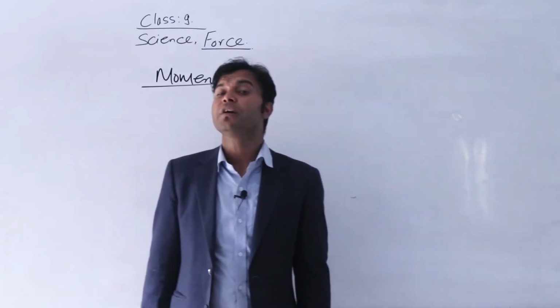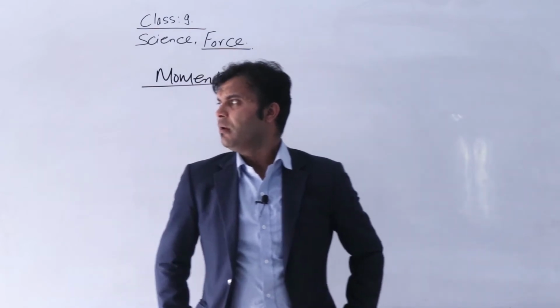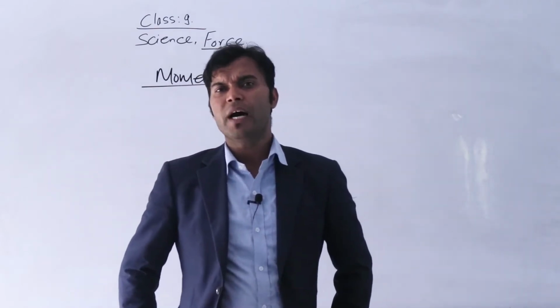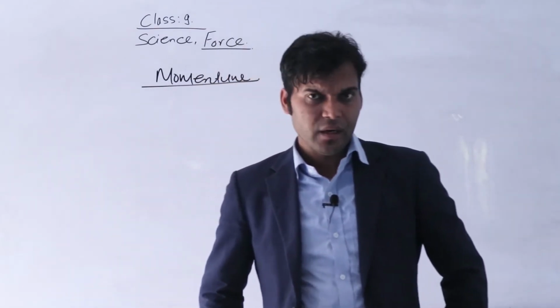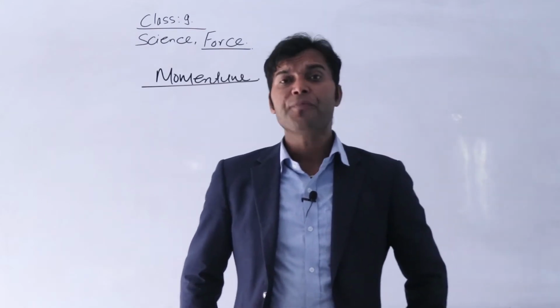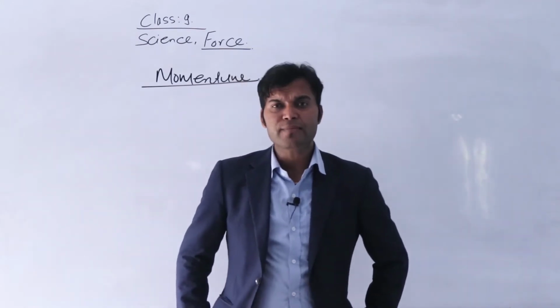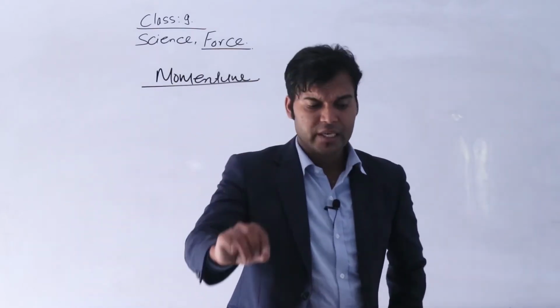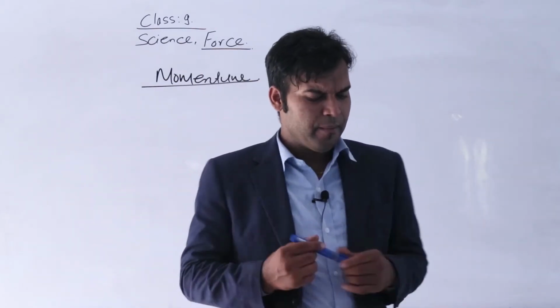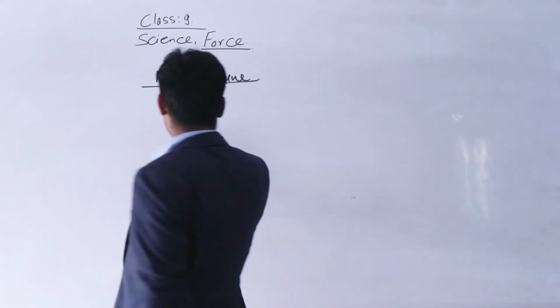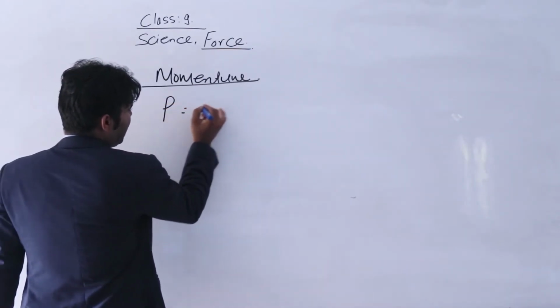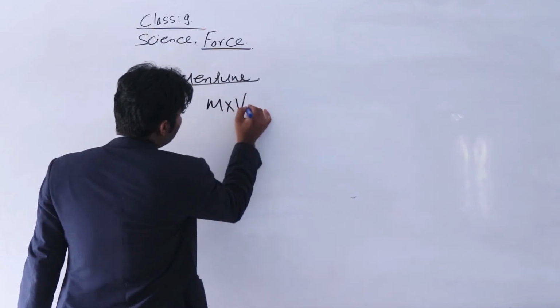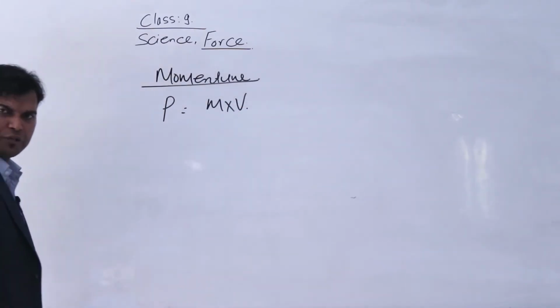It means that objects which have greater mass have greater momentum, and objects which have less mass have less momentum. It is clear that mathematically momentum is denoted by P. P is equal to m times v, the product of mass and velocity.